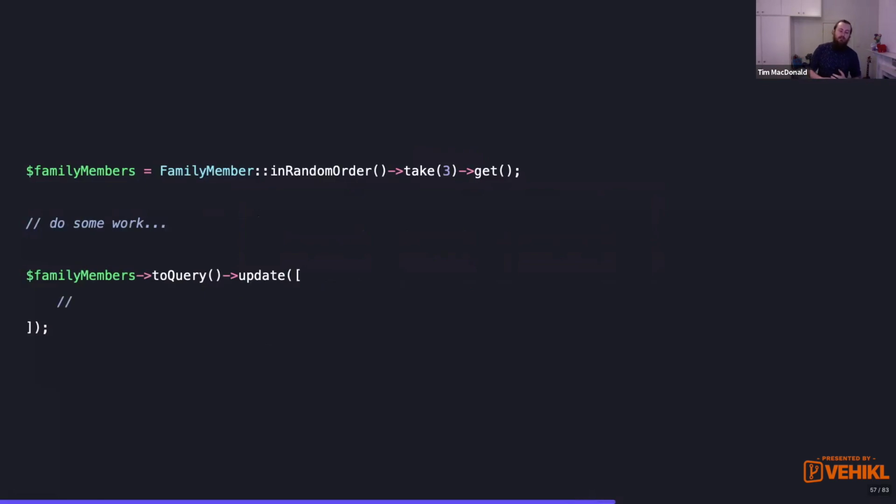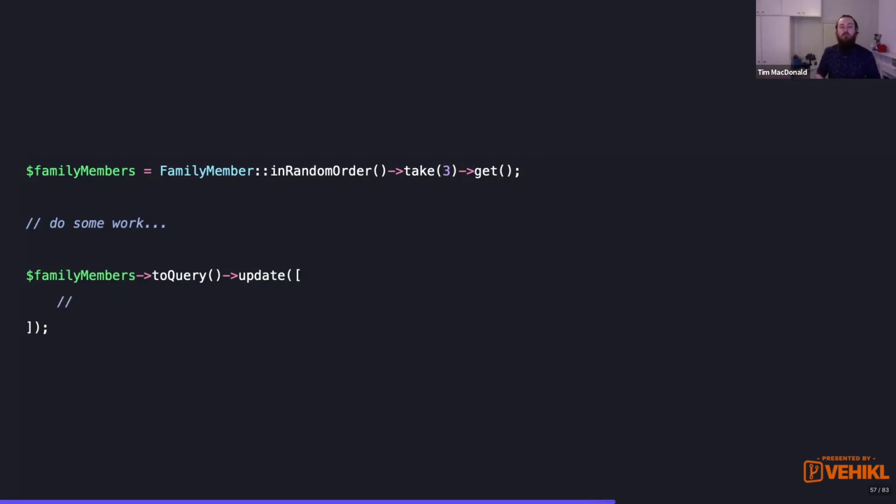And you can see this in play here. We are going to pull out a result set from the database and get an Eloquent collection. So we've got family members, we want them in a random order. We're only going to take three of them, and then we're going to get those results. So we've just got three family members here in an Eloquent collection. And then we're going to do some work with it. And then at the end, we're actually going to convert from a collection back to a query.